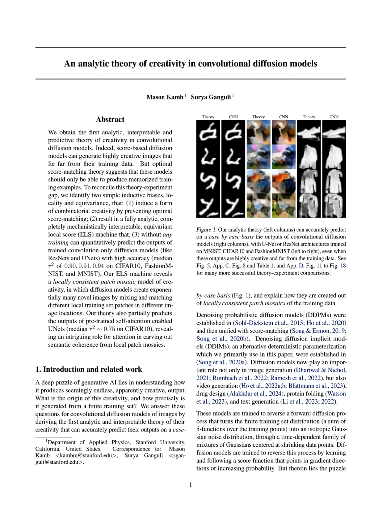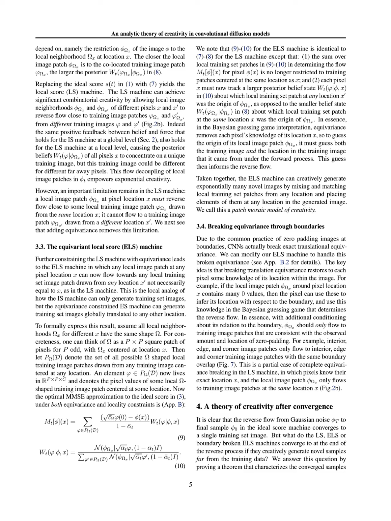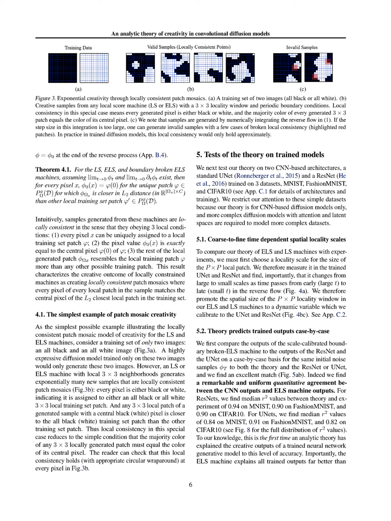For instance, consider a scenario where the training set consists of two images, an all-black image and an all-white image. When the ELS machine starts with Gaussian noise, it analyzes local neighborhoods around each pixel. Each pixel's local patch is assigned to either the black or white training patch, based on which is closer in L2 distance.